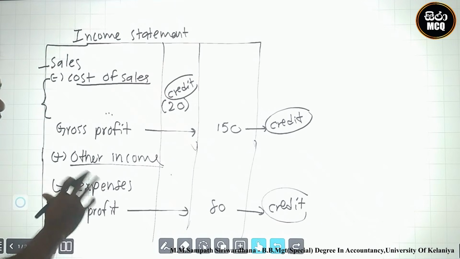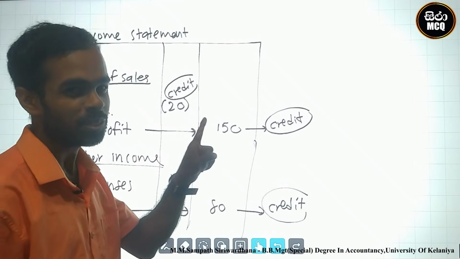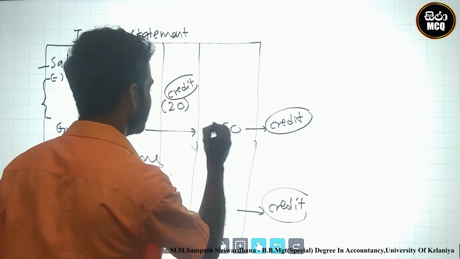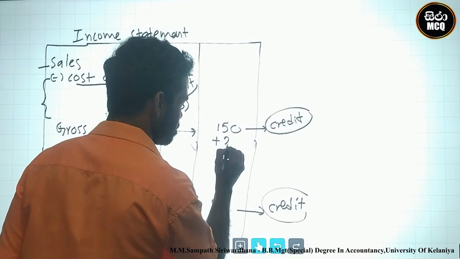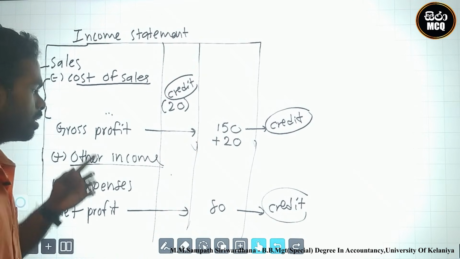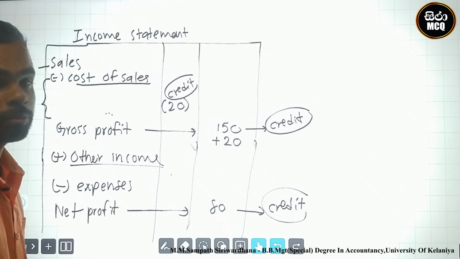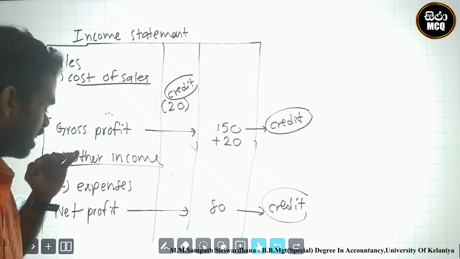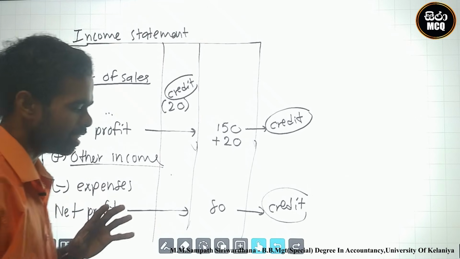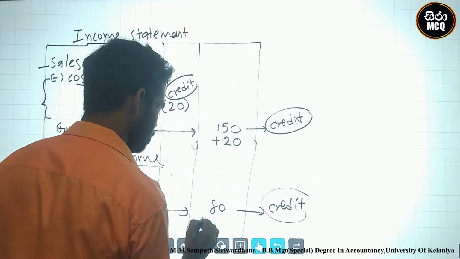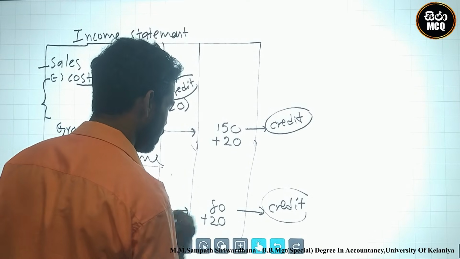Therefore the trade account credit, gross profit was a credit figure, credit to credit side, we can add this 20. This 20 was a credit. This was impacted to gross profit. Remember that gross profit was impacted, net profit was automatically impacted. We must add 20 to this credit side. Why?